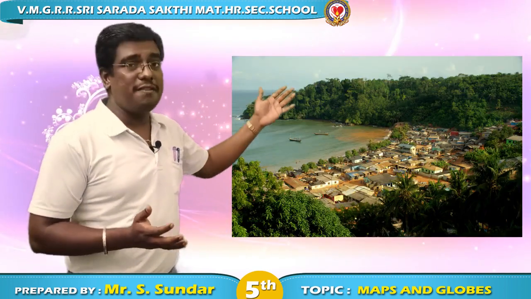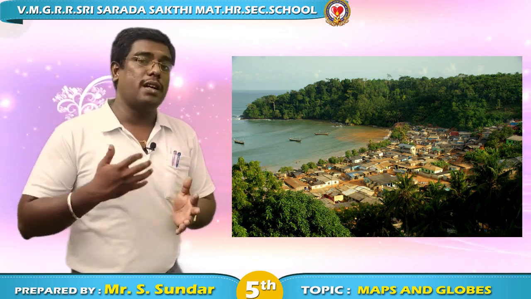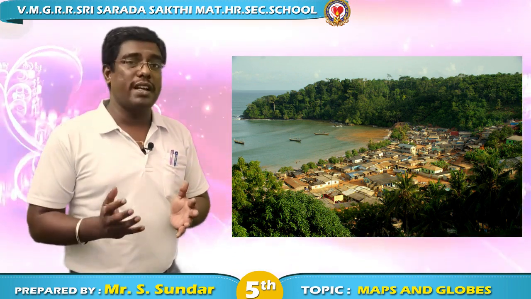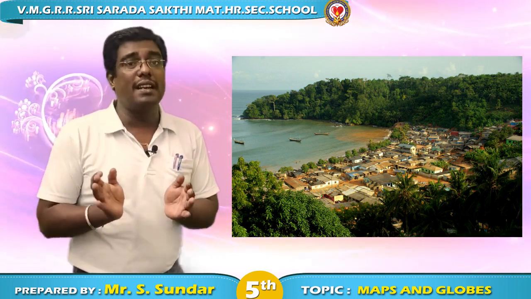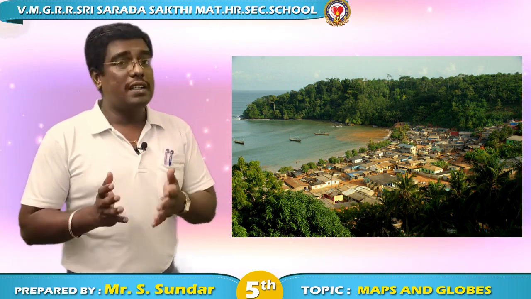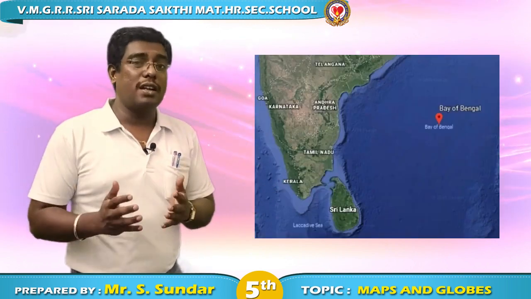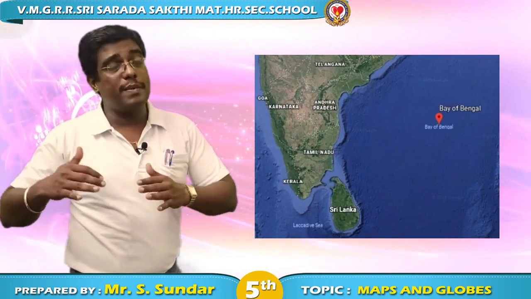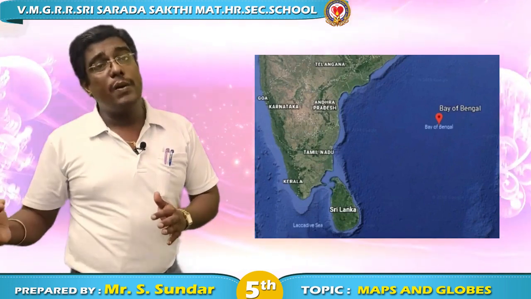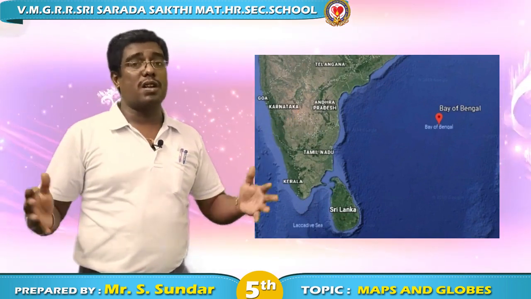A gulf is a salt water body which is present between curved landforms. And a bay is a large sea which is present between curved land bodies. So an ocean is a large water body.